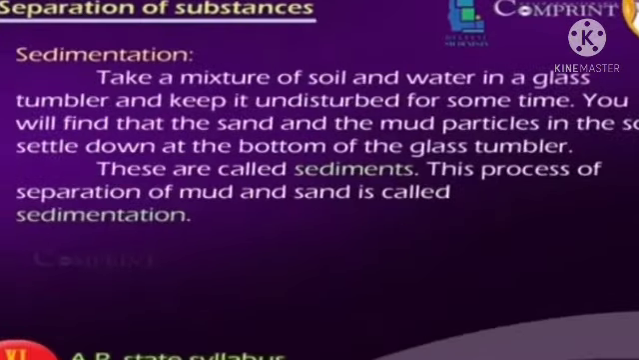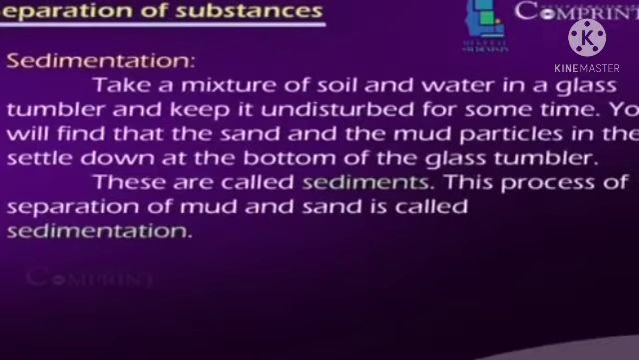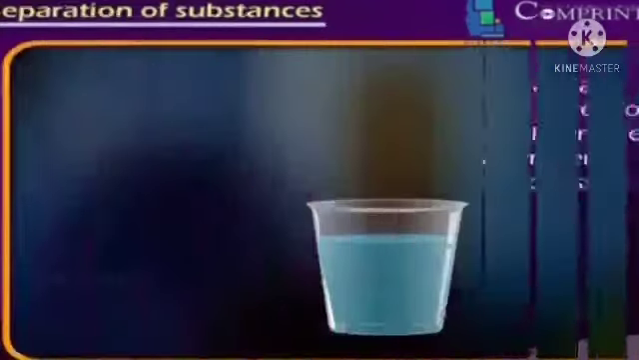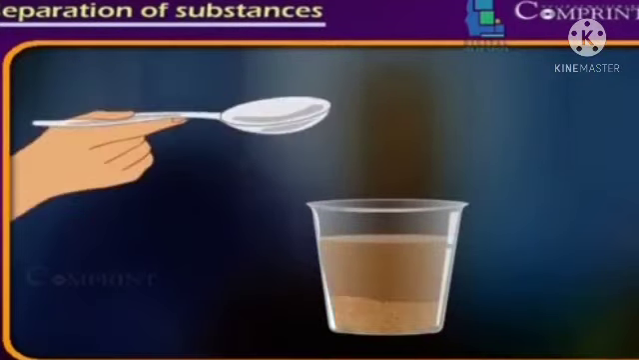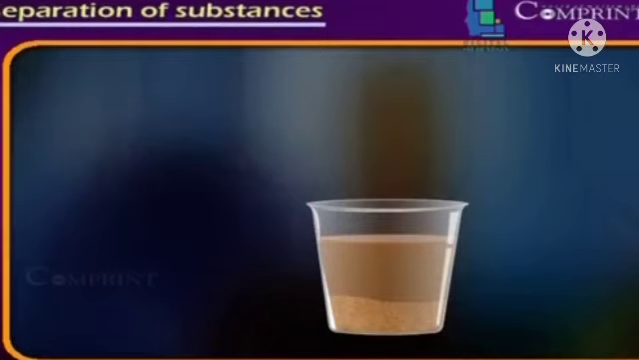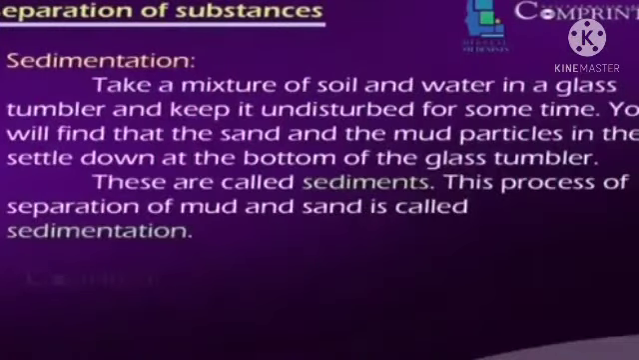Sedimentation. Take a mixture of soil and water in a glass tumbler and keep it undisturbed for some time. You will find that the sand and the mud particles in the soil settle down at the bottom of the glass tumbler. These are called sediments. This process of separation of mud and sand is called sedimentation.